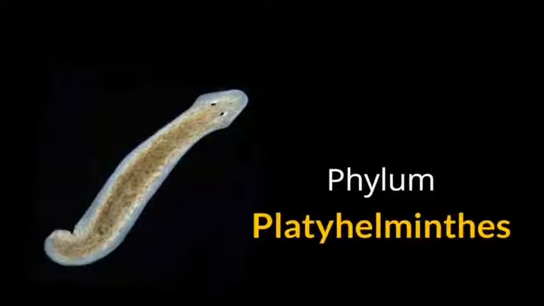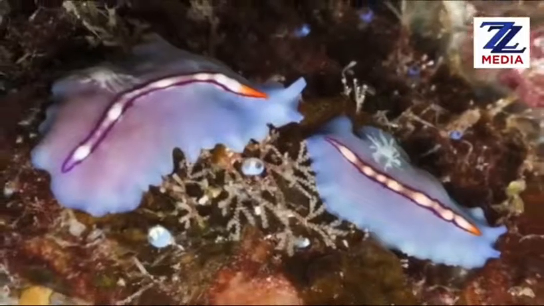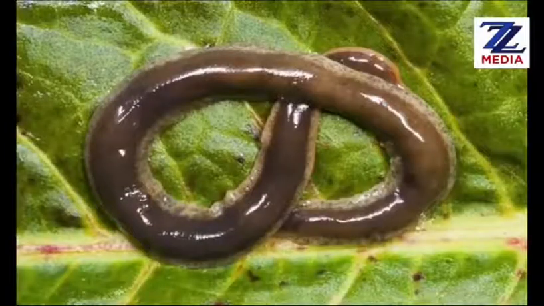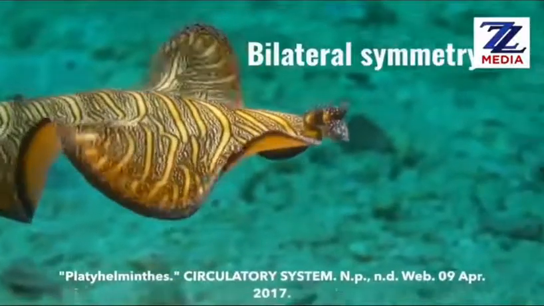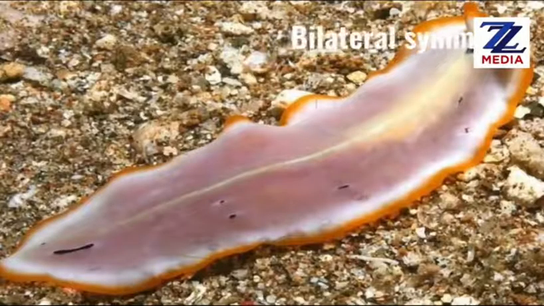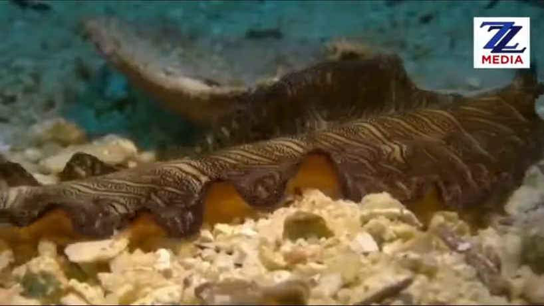Phylum Platyhelminthes. See the examples, students. As we have discussed, you may get them free or maybe parasites. Free, it may be in the water with a bilateral symmetry.